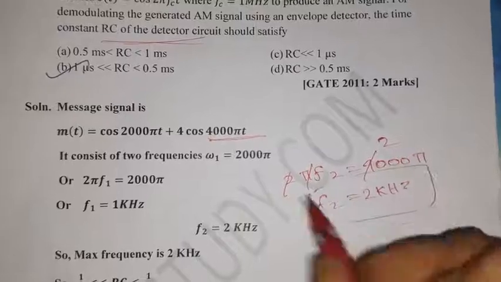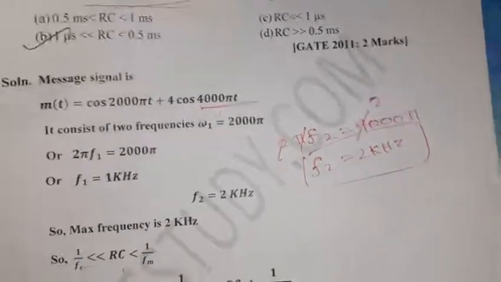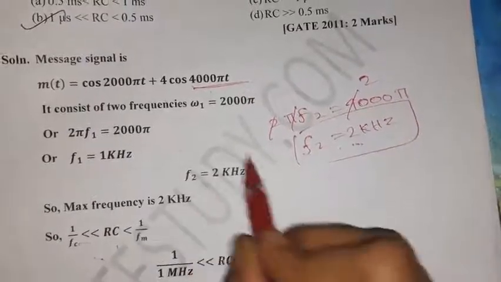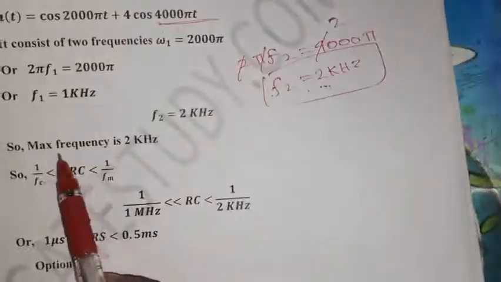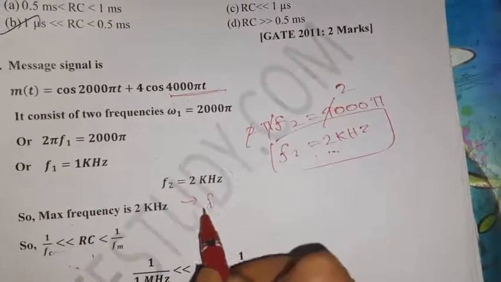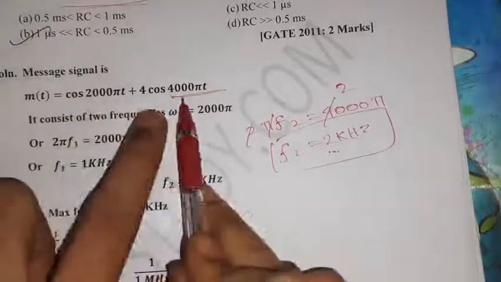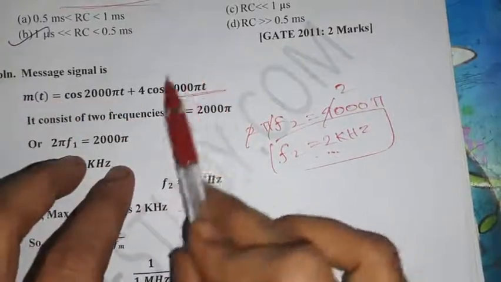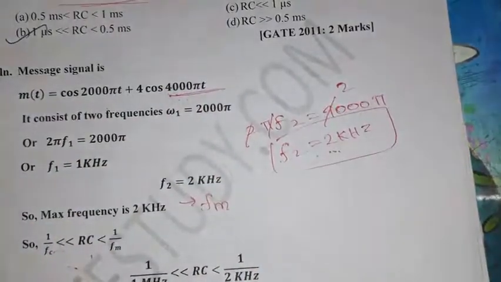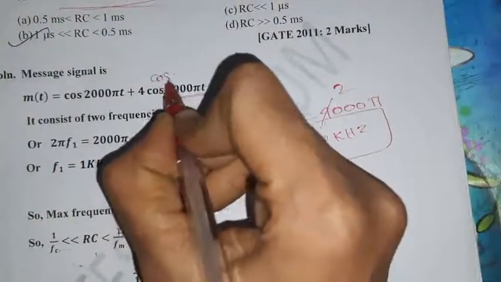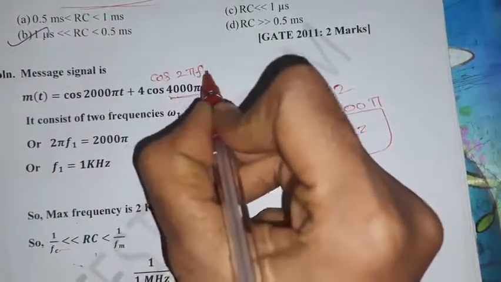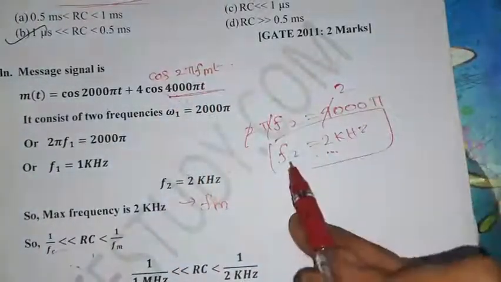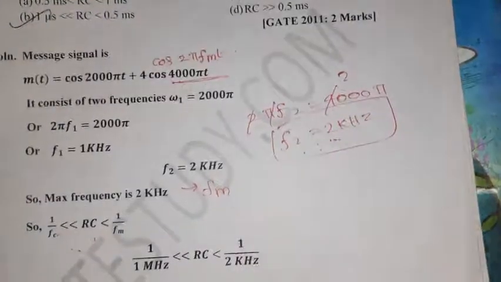This one, F1 and F2 we know, no? So we need to take the maximum frequency. F2 is the maximum frequency, so we need to take that F2 alone. So this is Fm. From these two terms we need to take the maximum, and from this itself we know this one will give the maximum value. So this is in the form of cos 2 pi Fm t, right? From that, Fm, the maximum frequency, equal to 2 kilohertz.